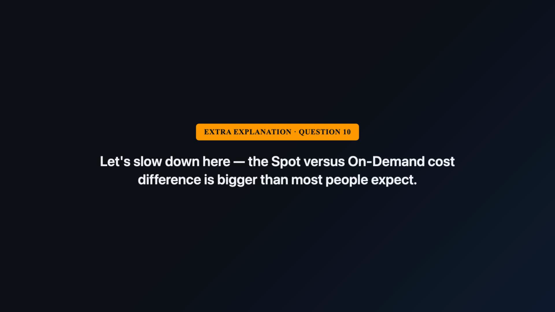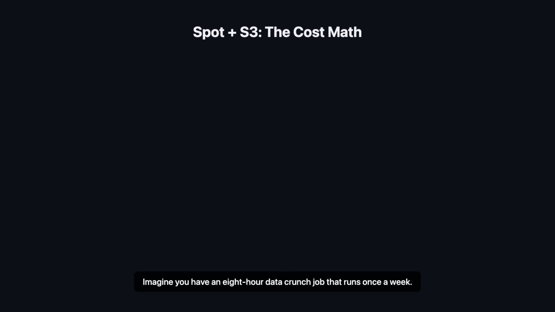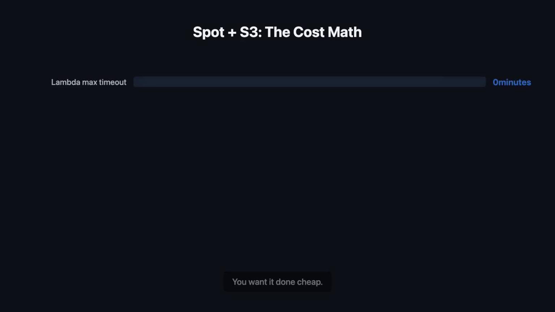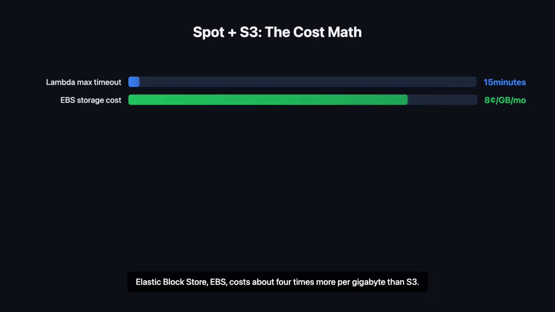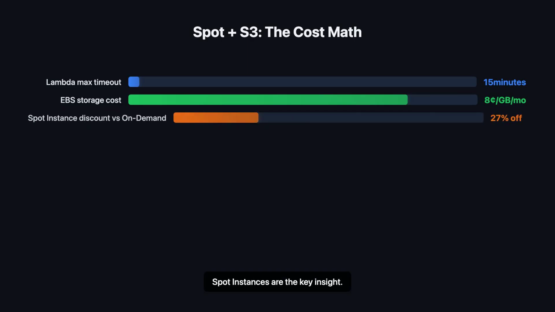Let's slow down here. The spot versus on-demand cost difference is bigger than most people expect. Imagine you have an 8-hour data crunch job that runs once a week. You want it done cheap. Lambda is off the table. Hard 15-minute timeout. That kills option B. On-demand EC2 works, but you pay full price. Elastic Block Store, EBS, costs about 4 times more per gigabyte than S3. That's extra waste for results you just need to store.